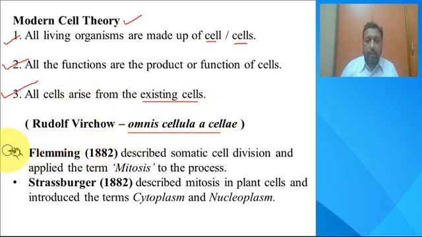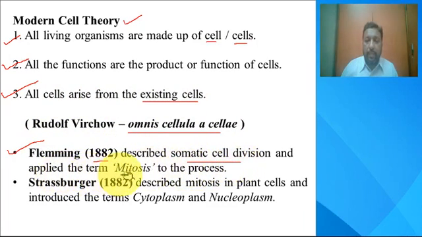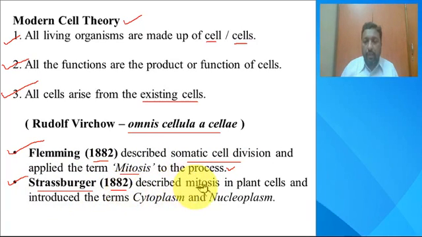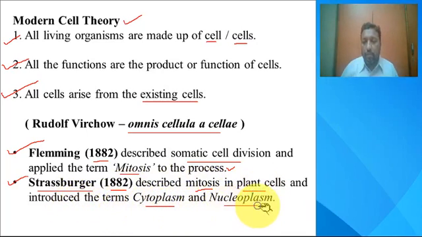Later on, it was Fleming in the year 1882. He described somatic cell division and applied the term mitosis to the process. Later on, Strasburger described mitosis in plant cells and introduced the terms cytoplasm and nucleoplasm.